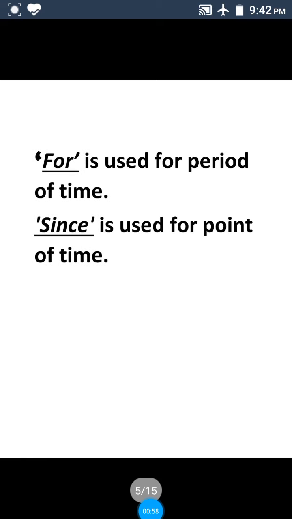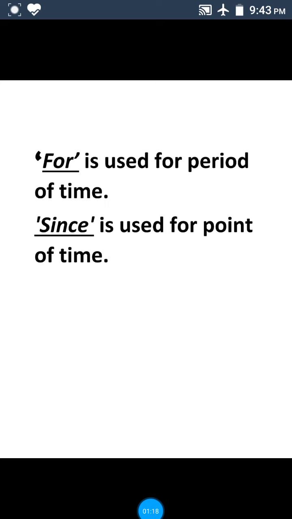For is used for period of time. Since is used for point of time. That means for is used for period of time, only just some days or some years or some hours, the period of that particular time.